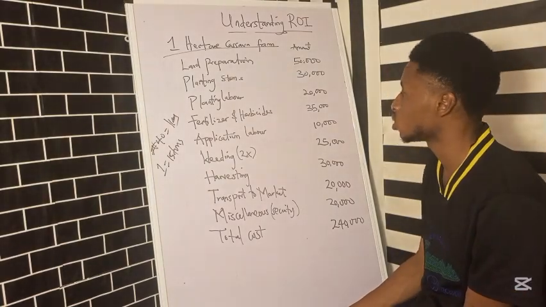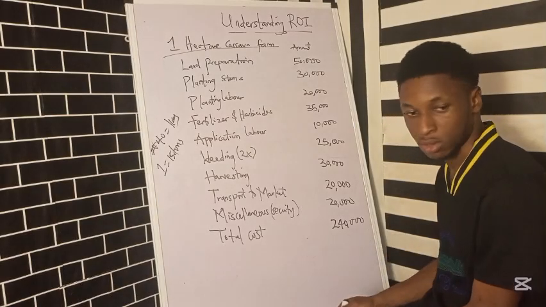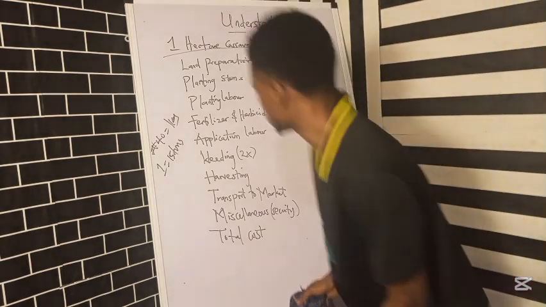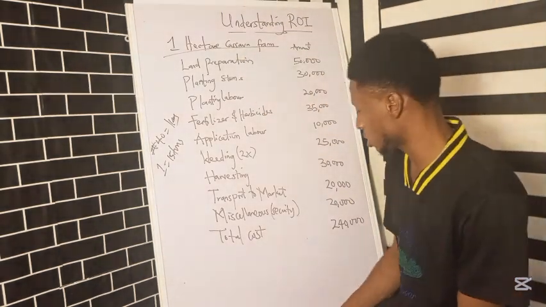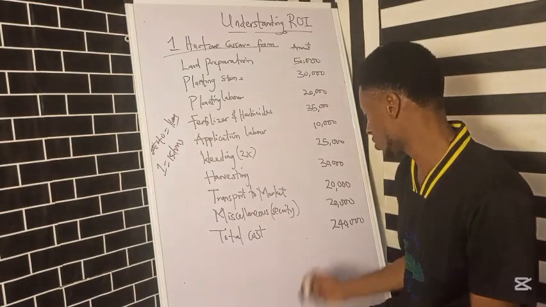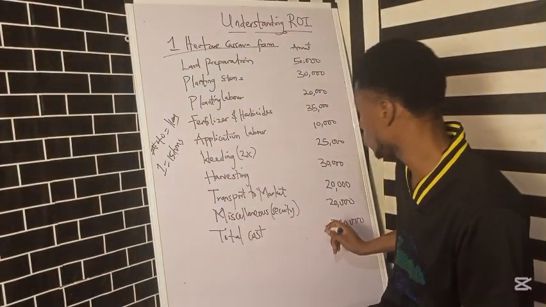So now let's see what's going to happen. Since we're analyzing this 240,000 naira cost, we already have 15 tons. What will 15 tons be worth?